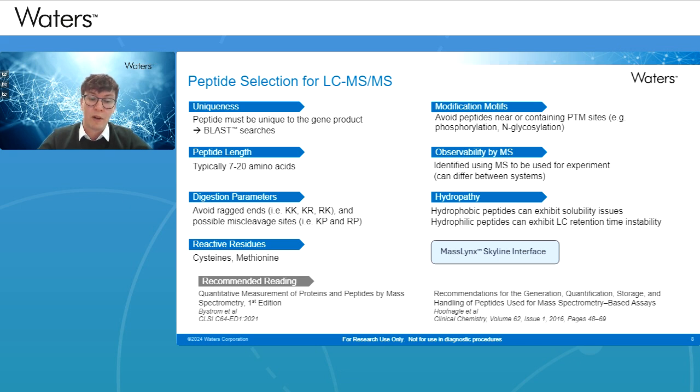And at the bottom of the page, there are a couple of recommended readings in terms of publications that could be used for your own learning around protein and peptide-based analysis by mass spec. And the bottom right-hand side publication actually covers a lot of these aspects that I've talked about here.